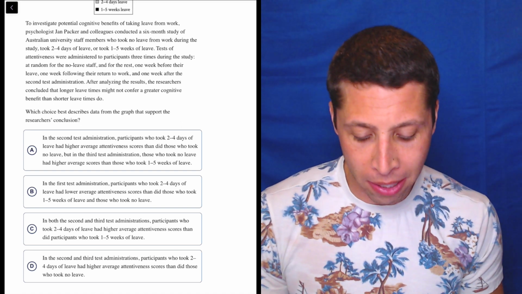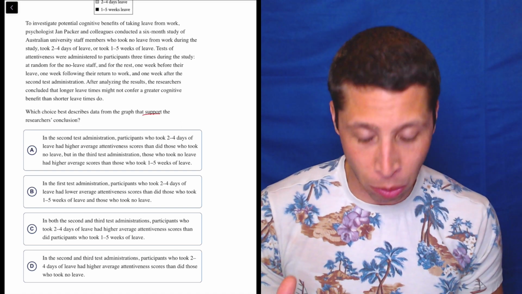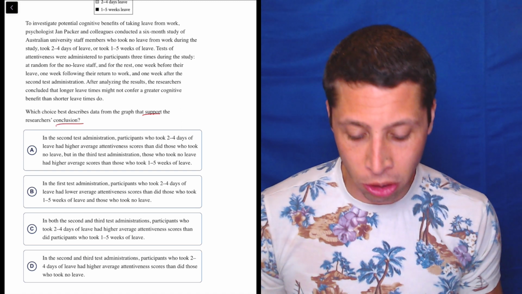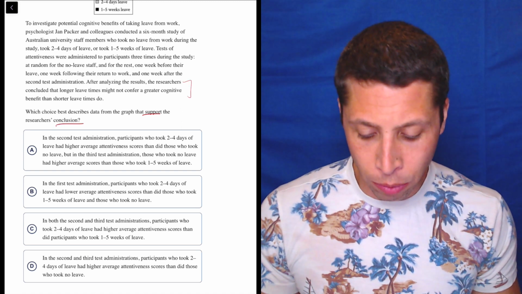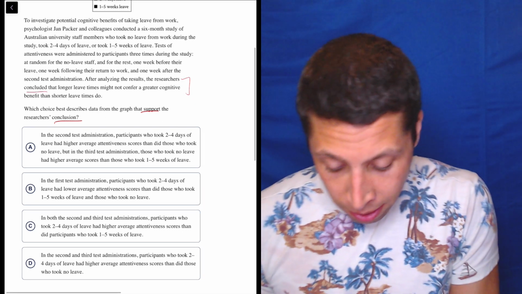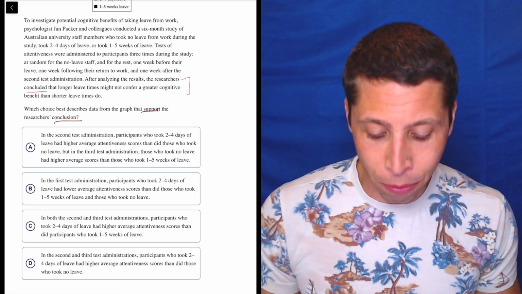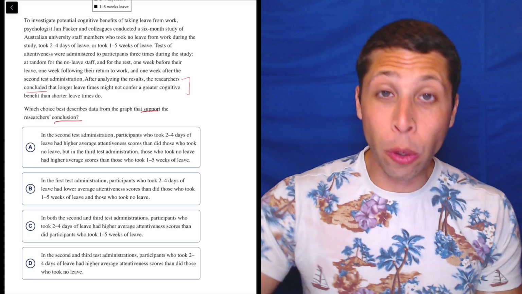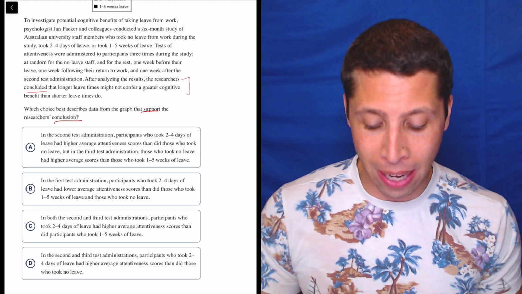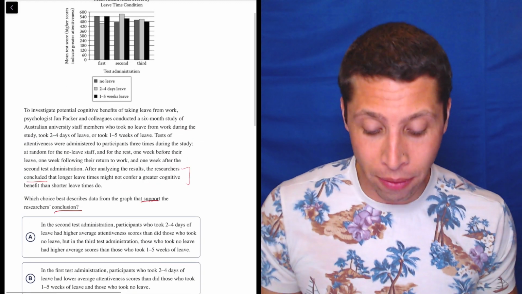Which choice best describes the data from the graph that support, we need to make sure we pay attention to that, support the researcher's conclusion. And then if we go to the last sentence here, after analyzing the results, the researchers concluded that longer leave times might not confer a greater cognitive benefit than shorter leave times do. So in the real thing, you could quickly read the rest of it. I'm not going to waste your time with it. It's just basically telling us what's already obvious from the graph.